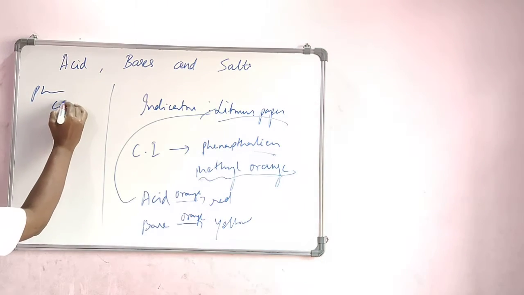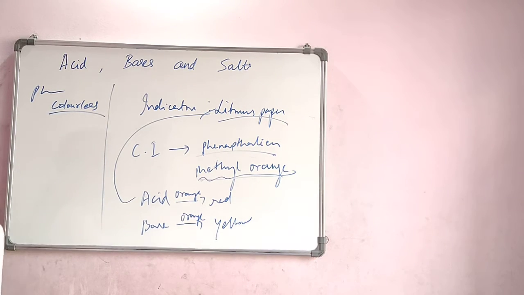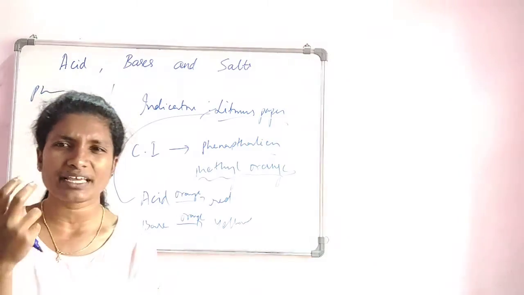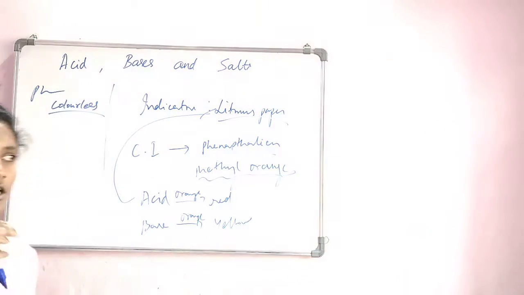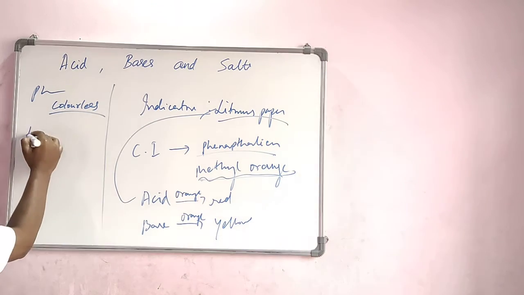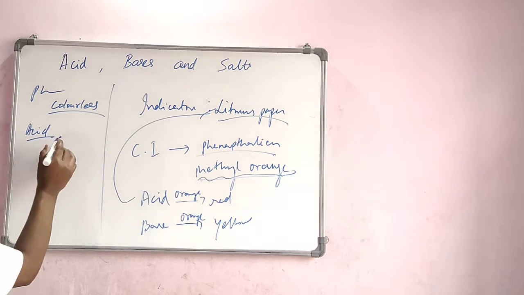Phenolphthalein is a colorless liquid. It is like water. People now are using sanitizers. Sanitizers are basically colorless, right? It looks like water. So phenolphthalein is also quite similar to that. When it is put in an acid, it remains colorless.